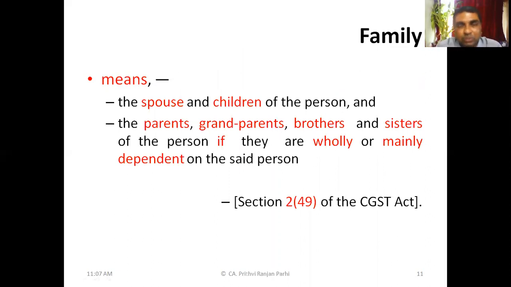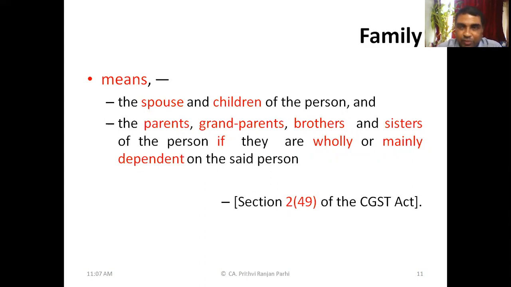It is important for us to understand the meaning of the term family. Family is also relevant in GST law. At the appropriate time, we'll understand why it is that important. And it is also an exhaustive definition. Please read the definition of family now. Family means the spouse and children of the person and the parents, grandparents, brothers and sisters of the person if they are wholly or mainly dependent on the said person.